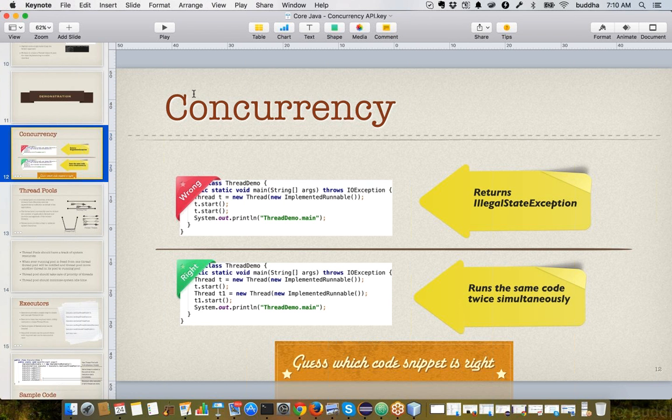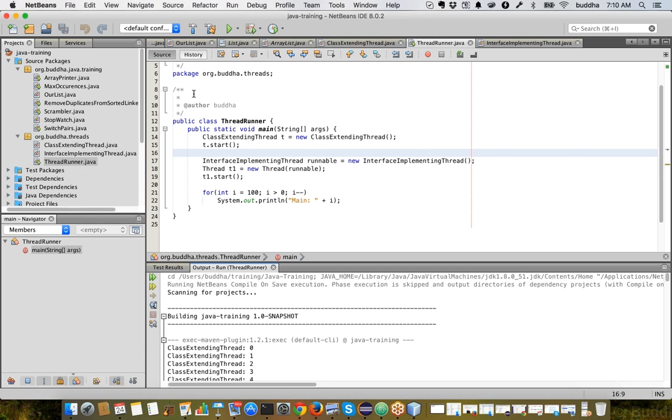So as the slide says, we cannot start a thread that has already been started. We will be getting an illegal state exception. If we want to run the same thing simultaneously, for example, you want to download multiple files simultaneously, or at least show the user that you are downloading multiple files simultaneously, what you have to do is create new, different thread objects and then start them separately.